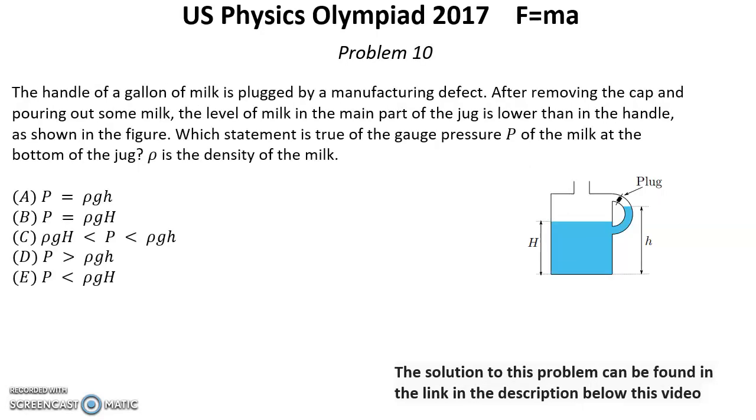Problem number 10. The handle of a gallon of milk is plugged by a manufacturing defect. After removing the cap and pouring out some milk, the level of milk in the main part of the jug is lower than in the handle, as shown in a figure. Which statement is true of the gauge pressure P of the milk at the bottom of the jug? Rho is the density of the milk.